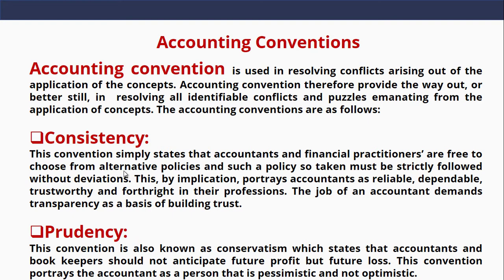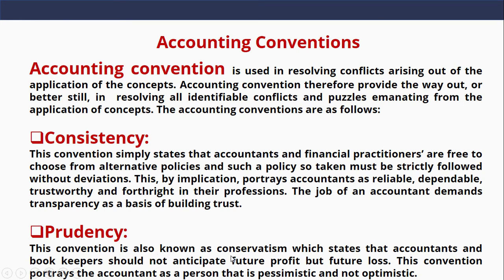If an organization is into valuation of stock and the organization has been using LIFO, which is last in, first out, as a method of valuing stock, LIFO should be consistently used by that organization in valuing stock. That is the accounting convention known as consistency. The next accounting convention is prudency convention, and it states that accountants should not anticipate income, but all foreseeable losses must be provided for.